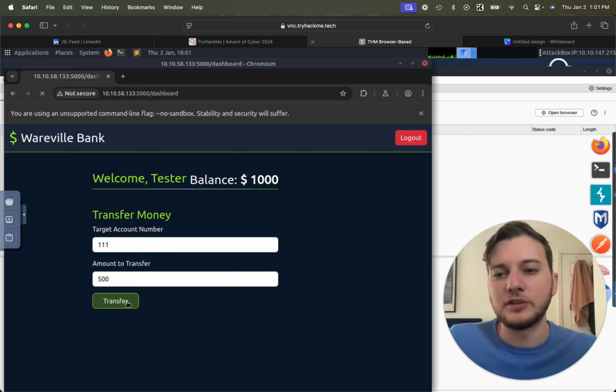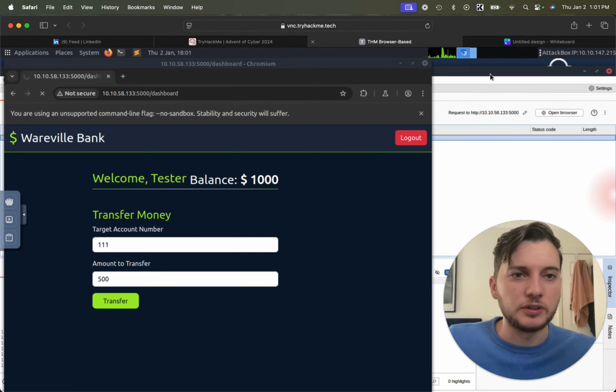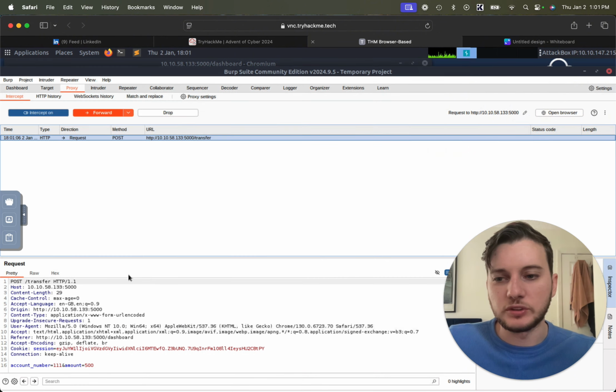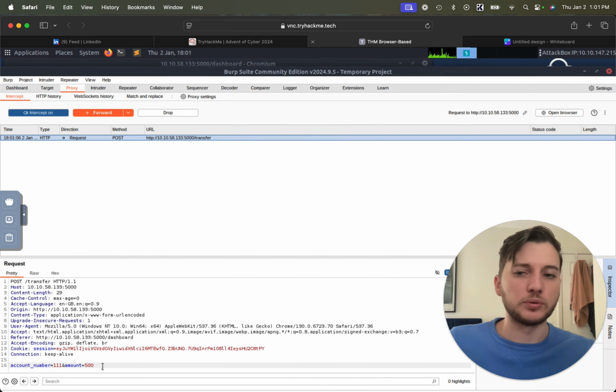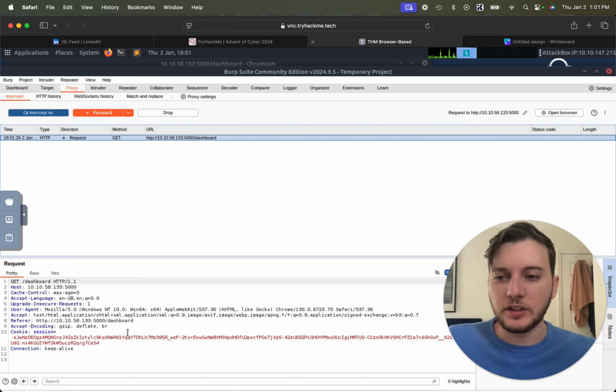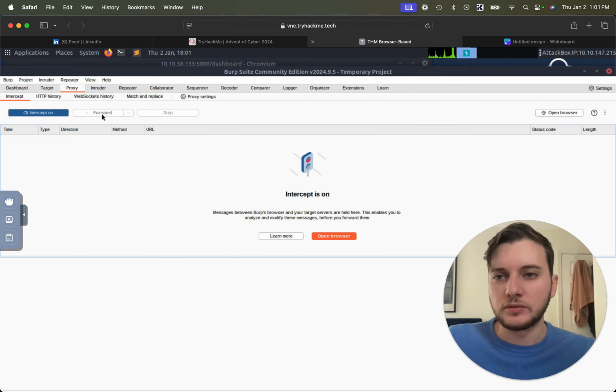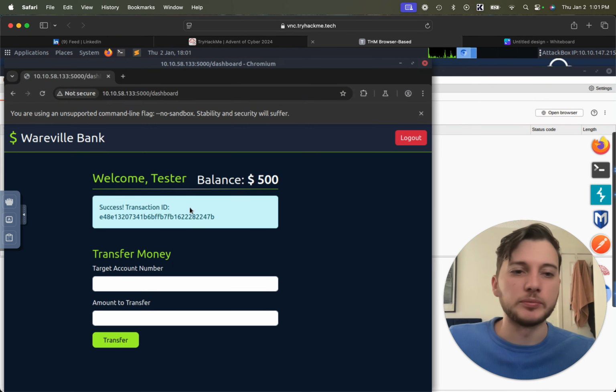We're going to transfer, and then it's going to intercept over here in Burp. You can see right here, this is what the POST request looks like. We'll forward that, and then we get another one, we get the session ID. So let's see what that looks like. Okay, forward it, and boom, you can see it was successful.